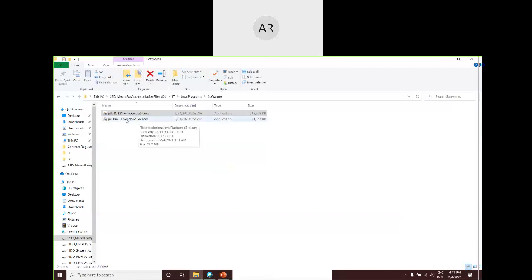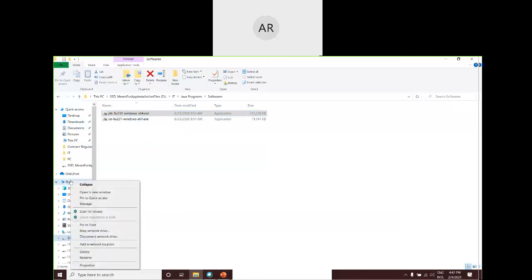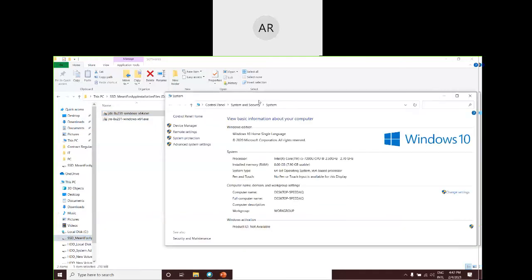Similarly, you need to go and install the JRE. Now, once you are done with these things, sometimes even JDK will be sufficient for your execution. If you are done with this installation, what you need to do is go to the left hand prompt, My Computer, and right click that one. Go for properties of that particular My Computer or This PC, something like that.